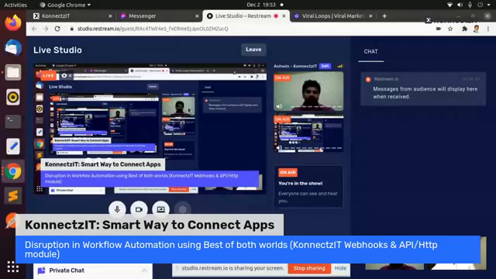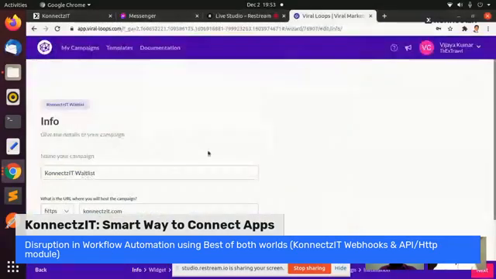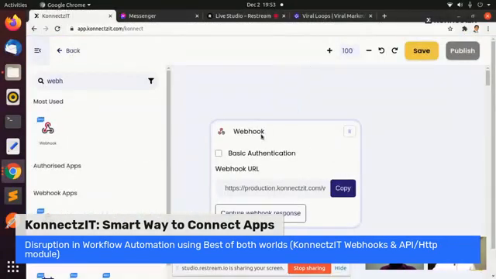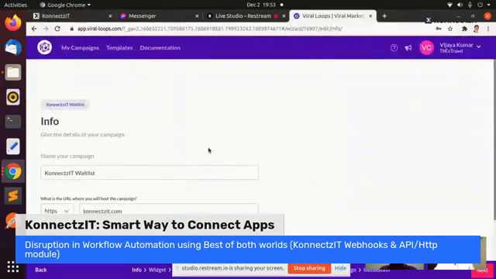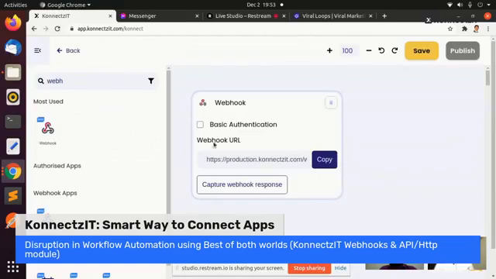Yes. So since you already showed how to use the generic webhook, I'm going to use that same generic webhook to capture the data from the viral loops, which we used to run our campaign during our EAP. Before we get to that, most people today in the automation world are aware of webhooks, and we wanted to give that first up to the users. So we launched this generic webhook with our EAP launch.